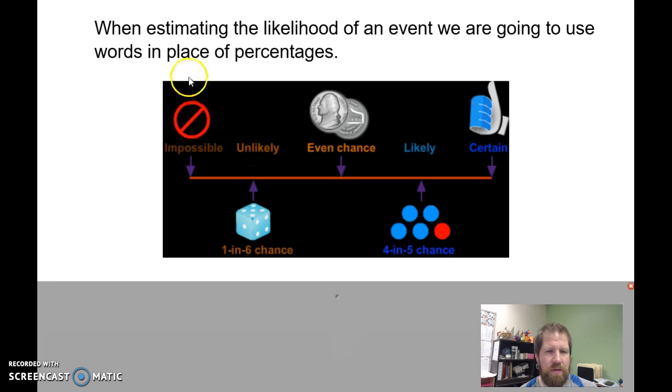And then my impossible one would be I roll a die and I get a 7, or a 12, or whatever. It's not possible for me to do that because the die only has 1 through 6. It's not an outcome that's in my sample space. So that's what we're looking at for estimating. Generally, we have just these big chunks. It's either going to be unlikely or likely, but some will be certain, even, or impossible.